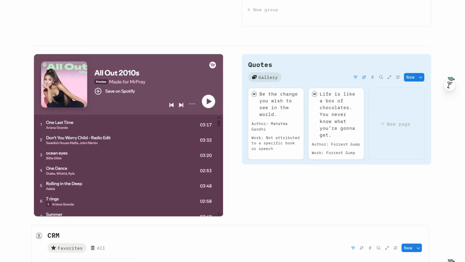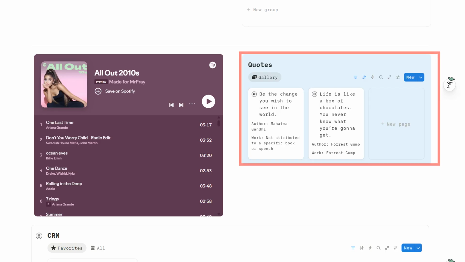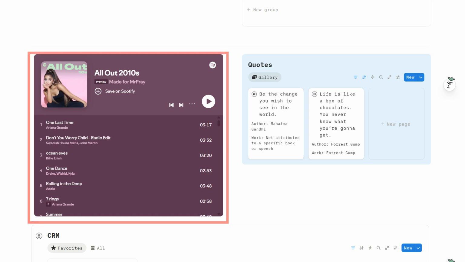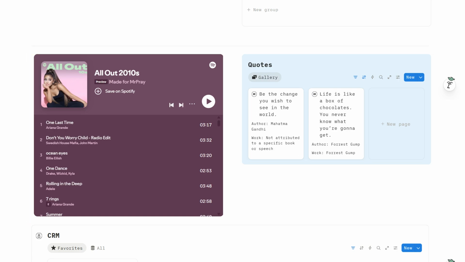For daily motivation, the dashboard also includes a quotes database and an embedded Spotify playlist. The quotes section can display your favorite quotes from movies, books, or other sources. And the Spotify embed allows you to listen to music while working inside the system.